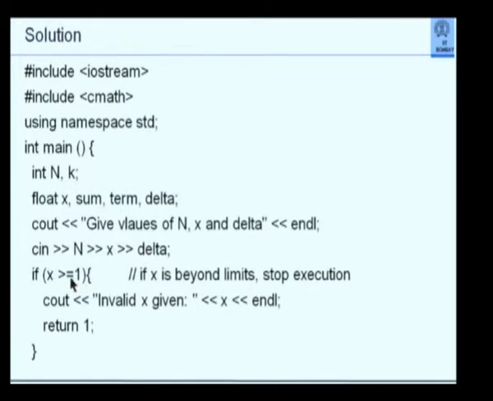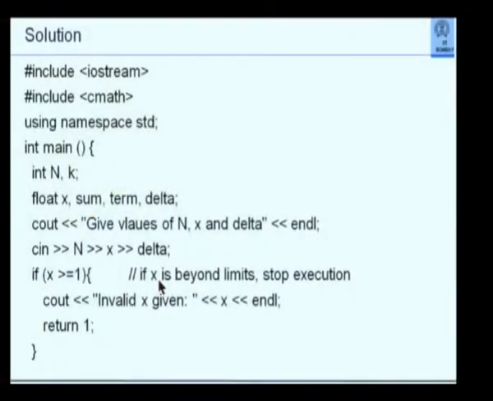This is a small squiggle which people don't remember. If you have to check the opposite of what is permitted, was x less than 0, then the opposite is x greater than or equal to 0, not x greater than 0. This is a small thing, but you should remember to be very meticulously correct. If that is so, the approach that I am using is, for an invalid value of x, I just return with some negative value, so that the rest of my program is not encumbered by additional indentation.